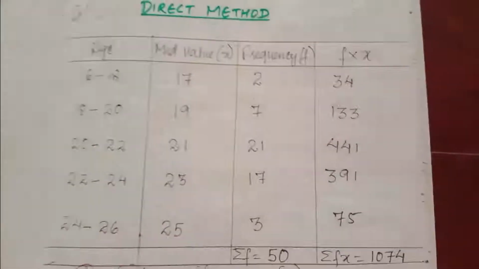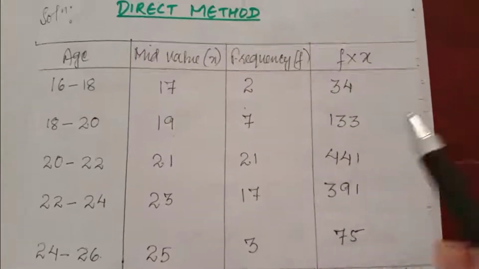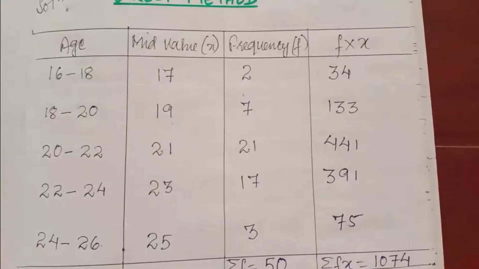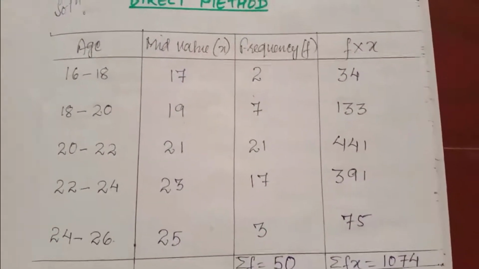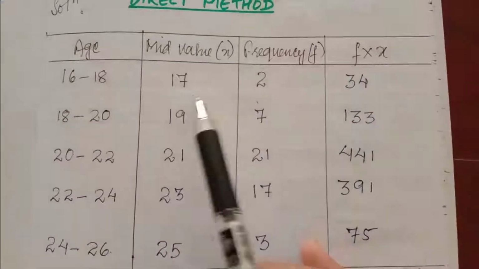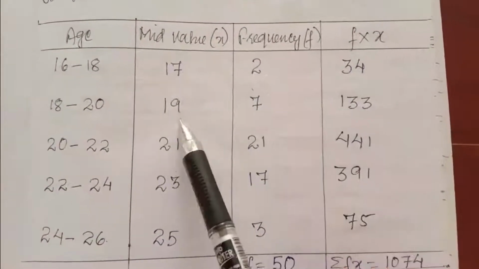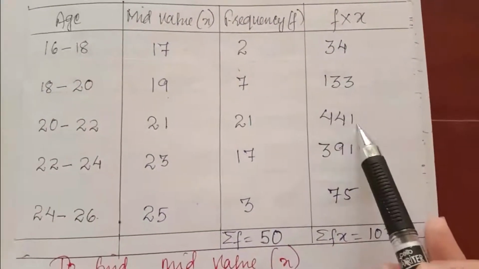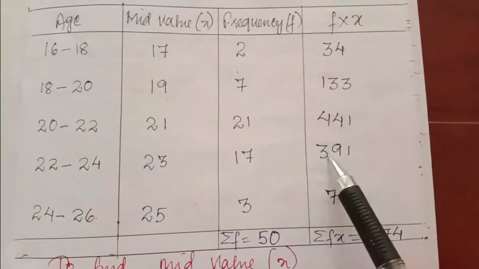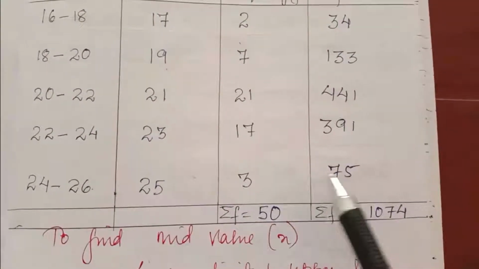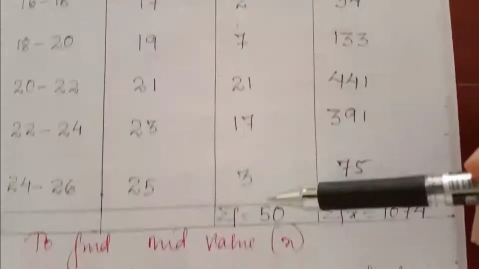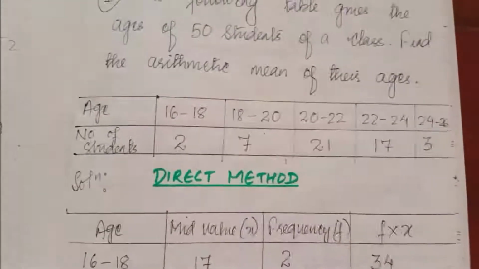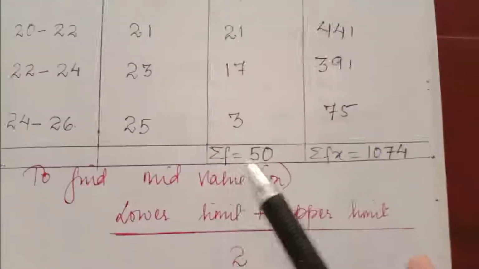Now the process is the same as last class. You have to find your f into x. Mean value is x, and the number of students, the second column given in the question, is your frequency. So we have to find f into x. 17 into 2, 34. 19 into 7, 133. 21 into 21, 441. 23 into 17, 391. 25 into 3, 75. Now you have to find summation f, which is 50, and summation fx, 1074. Because it is already mentioned 50 students, summation f is 50 only.